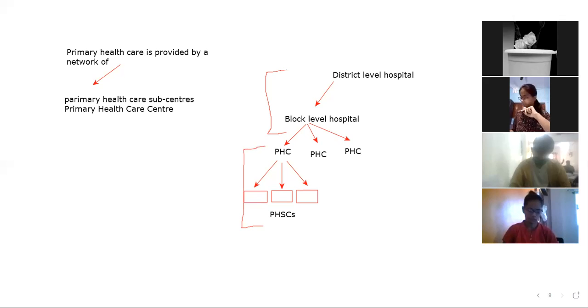And then above these, there is the tertiary healthcare system.